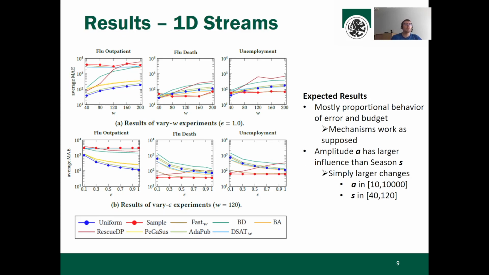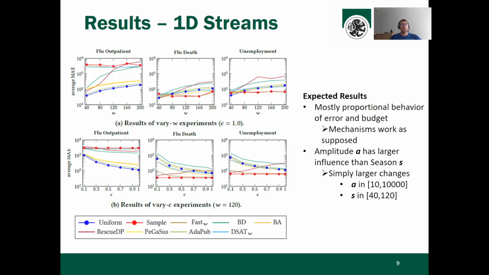Let's come to the results. And here are the results for the one-dimensional streams. That means real-world streams. The results for artificial streams are quite the same. What we commonly do is to have for each stream two experiments. One where you vary the W, that means the window length, and one where you vary the available amount of budget epsilon. Here we use commonly used ranges for W and epsilon.